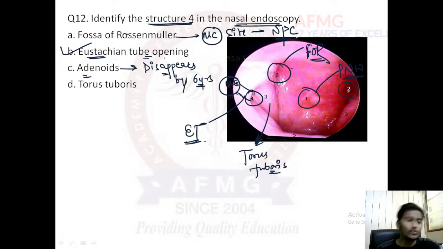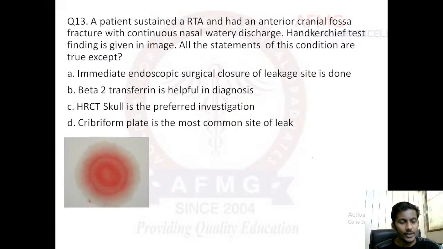All the structures you know now, right? And structure number 5 is the posterior most aspect of your tongue. No, sorry, posterior most aspect of your inferior turbinate. Sorry. I hope everything is fine now. Moving further. Question number 13.